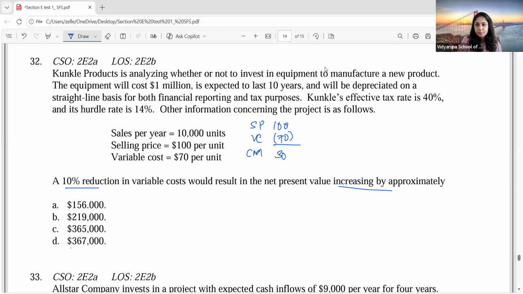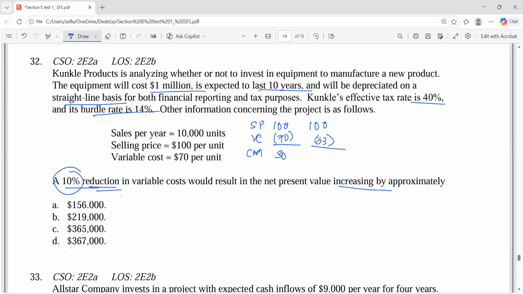Now they're saying the cost of the equipment is 1 million, life is 10 years, straight line depreciation, tax rate is 40%, hurdle rate, which is nothing but the discount rate, is 14%. Now they're saying if there is 10% reduction in the variable cost, that means instead of 70, how much is your new variable cost? After reduction, how much is your new variable cost? 10% reduction in the variable cost. 63. So what is your new contribution?